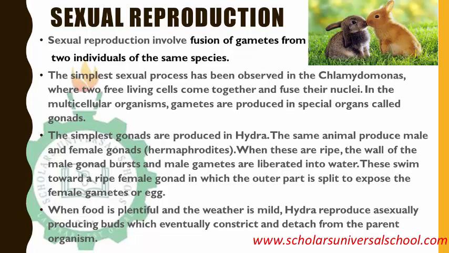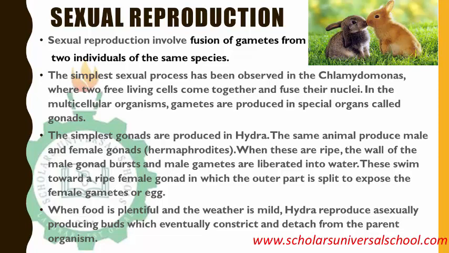And what happens is that the same animal produces the male and the female gonad. So hydra are hermaphrodites. One organism produces the male gonad and the female gonad. When those gonads are ripe, the wall of the male gonad bursts, and the male gametes are liberated into the water. They will swim towards the female ripe gonad. By the time they come together, the female will split open and expose the egg. They will release the egg and they will fuse together to form fertilization.